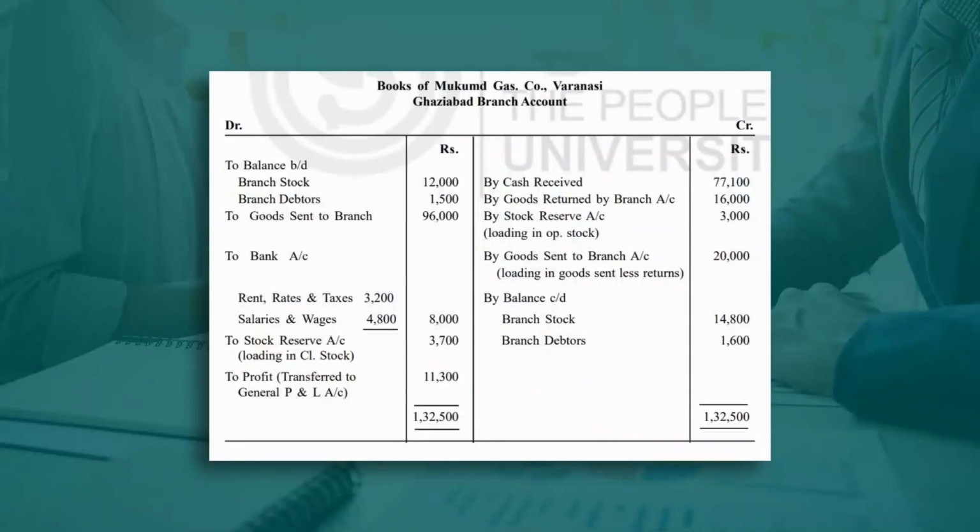So it means 33.33 divided by 133.33, which means 1/4. It's very simple. So loading is 1/4. Our opening stock is 12,000, so loading will be written on the credit side, that is 3,000. You can check it here. Yes, by stock reserve, this is the loading amount on opening stock, that is 3,000.